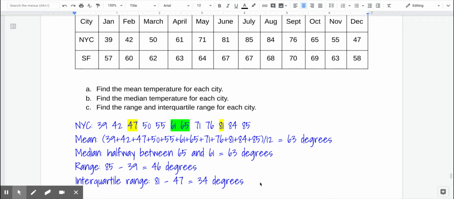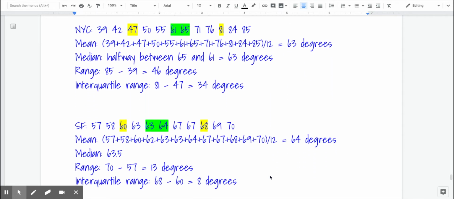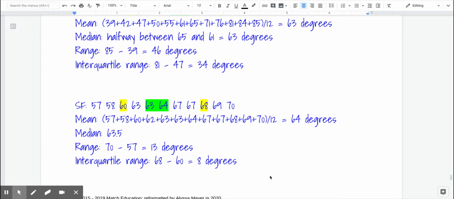Now, when we take a look at San Francisco's mean, median, range, and interquartile range, we can see that while San Francisco has a very similar mean, slightly higher, and a very similar median, again very slightly higher, the range is significantly less, and so is the interquartile range.